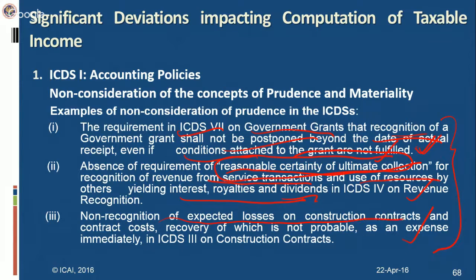Non-recognition of expected losses on construction contracts, and of contract cost recovery of which is not probable, as an expense immediately. Whereas AS allows me to recognize expected losses immediately, in ICDS I cannot do that. So ultimately I have to do it on POCM basis. Here again, it is not in line with the concept of prudence, which requires that I make proper provision for all known losses and liabilities. In these three cases, the concept of prudence has not been followed in the ICDS.